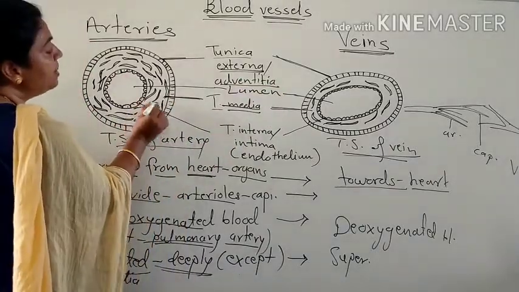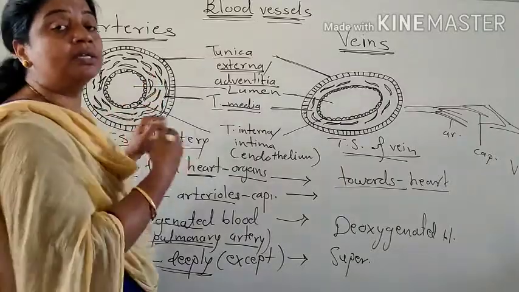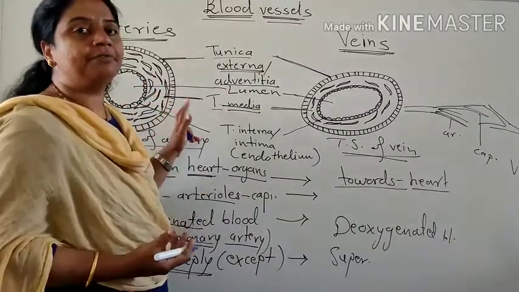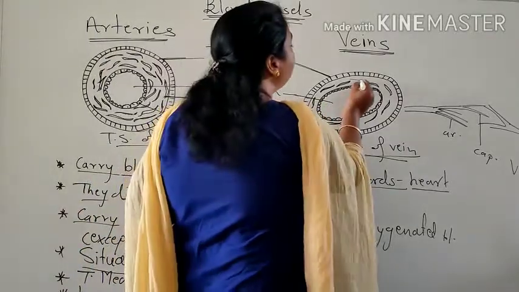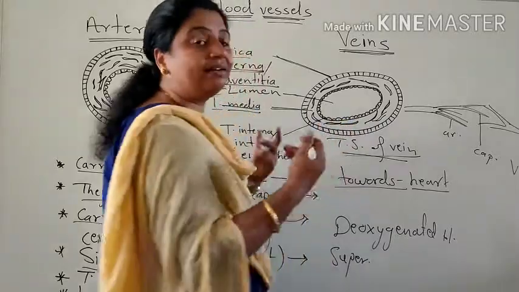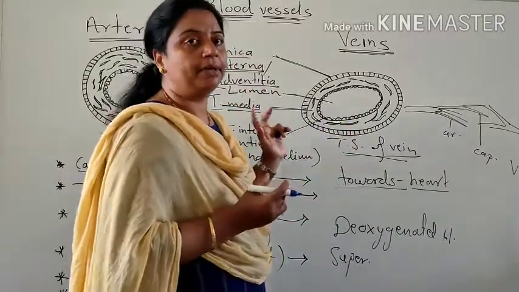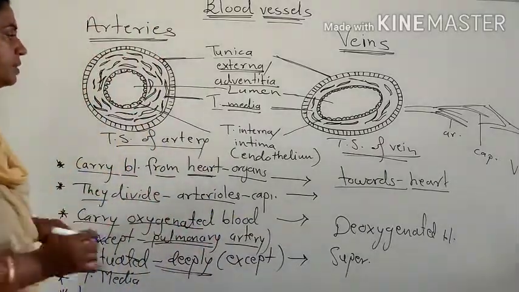This tunica media of artery is thicker and elastic because it consists of more elastic fiber and more smooth muscles. But this tunica media of vein is thinner and consists of less elastic fiber. This is less elastic. This is another difference.